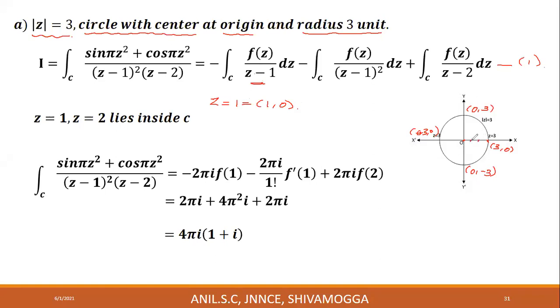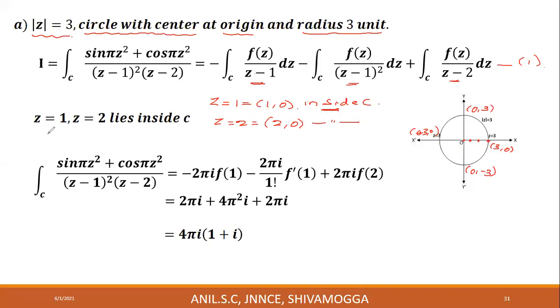First integral. This is not analytic when z minus 1 is equal to 0, or z is equal to 1. Z is equal to 1 means real part is 1 and imaginary part is 0. Look at this point. This is 0, 0. This is 3, 0. Therefore, this will be 1, 0. This will be 2, 0. 1, 0 lies inside C. This lies inside C. And this is not analytic when z minus 1 is equal to 0, that is z is equal to 1. It lies inside C. And this is not analytic when z minus 2 is equal to 0, or z is equal to 2. 2 means real part 2 and imaginary part 0. Look at this point. This is 1, 0, this is 2, 0, and this is 3, 0. 2, 0 also lies inside C.